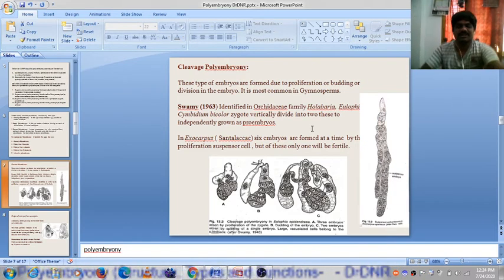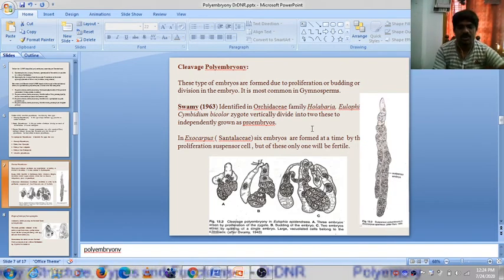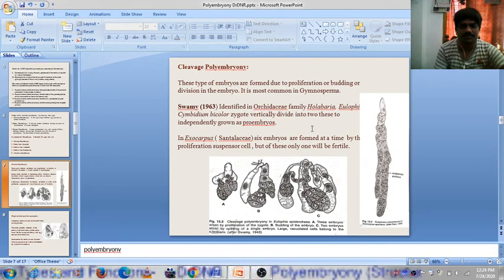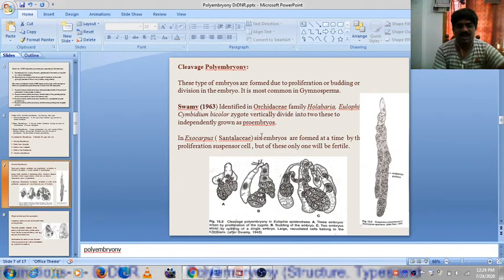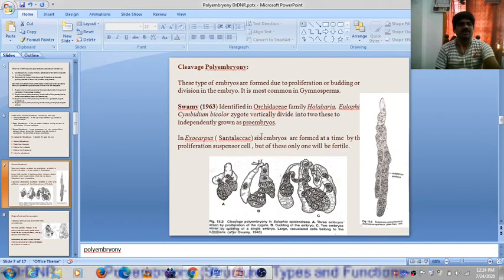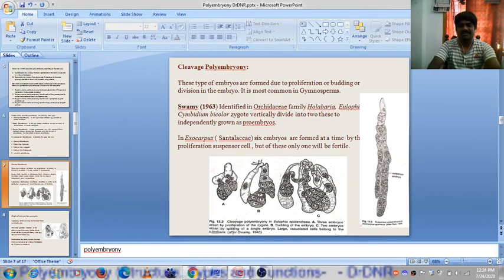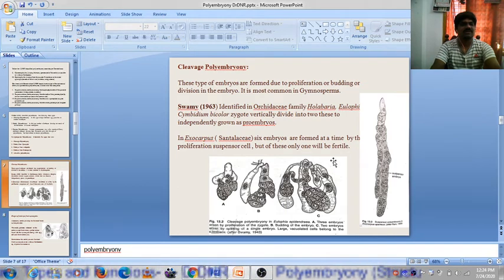In Exocarpus, Santalaceae, six embryos are formed at a time by proliferation of the suspensor cell. But of these, only one will be fertile. Though it is polyembryony, only one will be fertile.